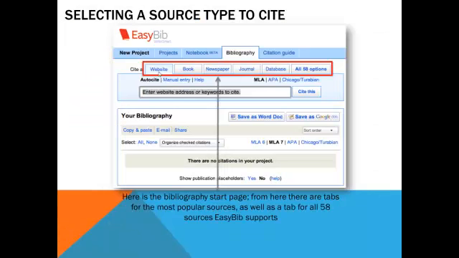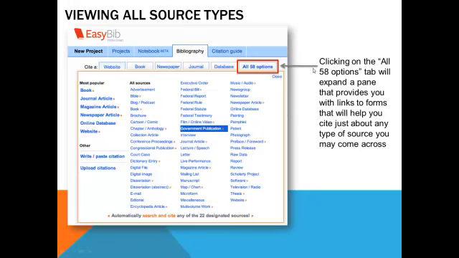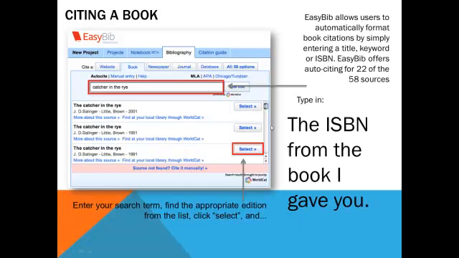This is the home page. When you come to the home page, it's going to ask you what are you trying to cite. A website, a book, newspaper, journal, database, and they actually now have 59 options. The options include things such as an interview, a live performance, digital image, scholarly reports, television, radio, just lots and lots of different types. Emails, these are other things that you can also cite.